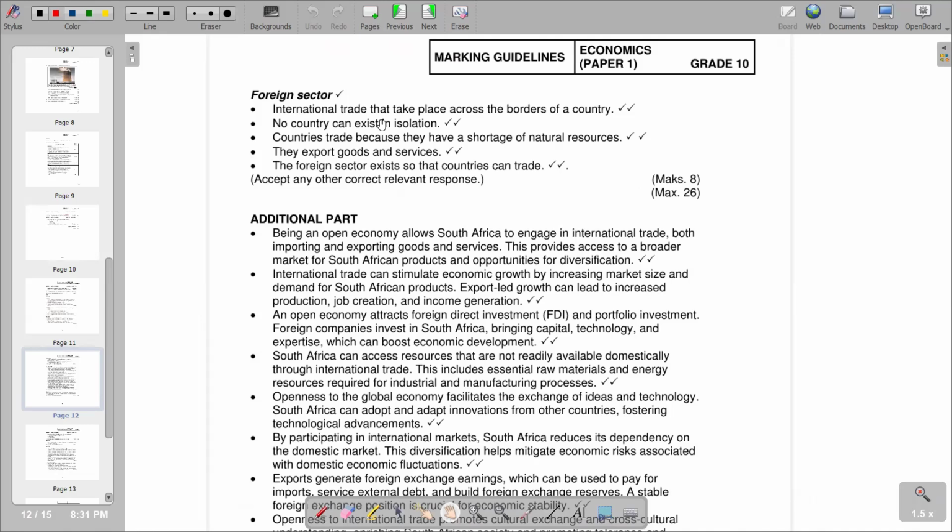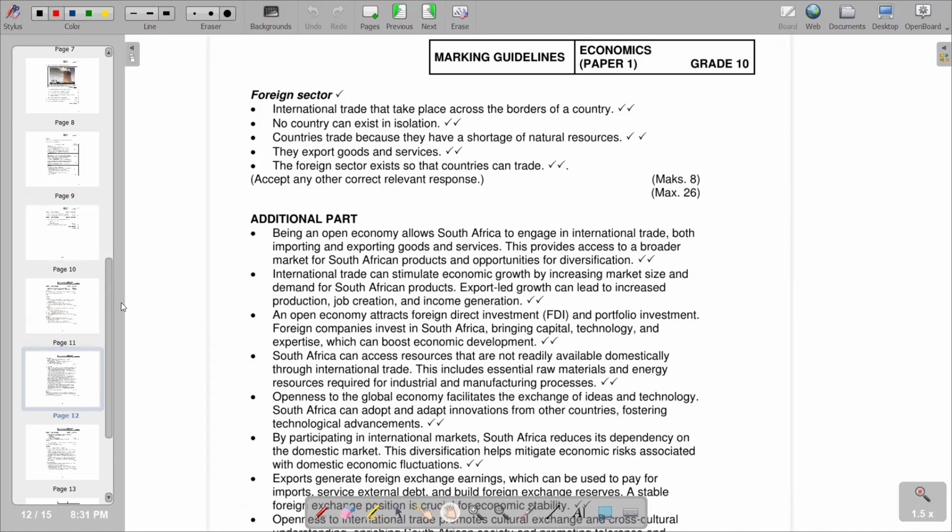And by so doing, we are engaging in international trade, which means we are also venturing into the foreign sector. So this is what we have. They export goods and services and also import goods and services. So the foreign sector exists so that countries can trade. So this is what we have in terms of the foreign sector.